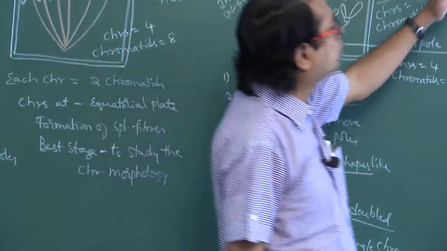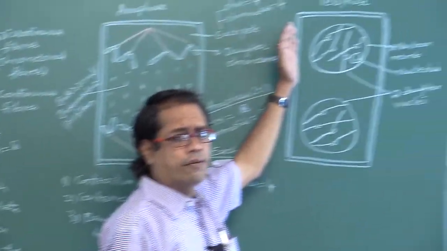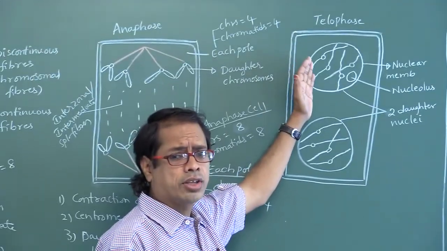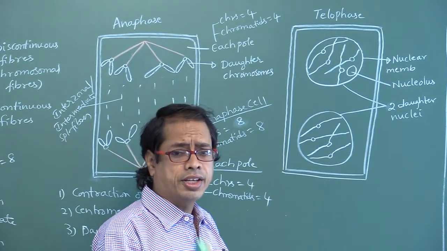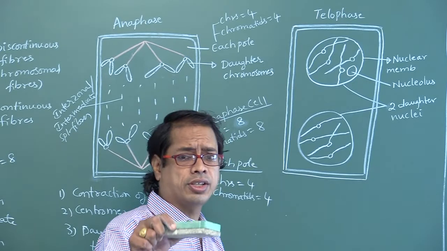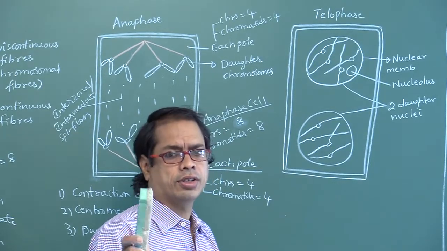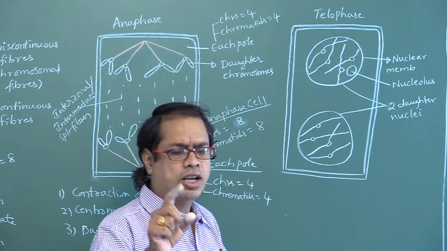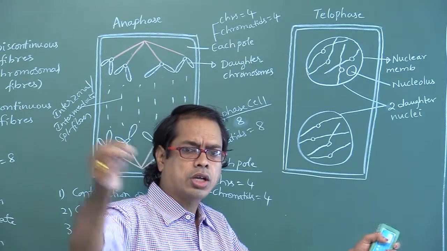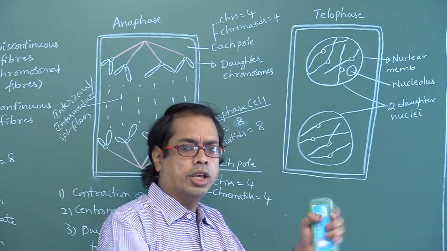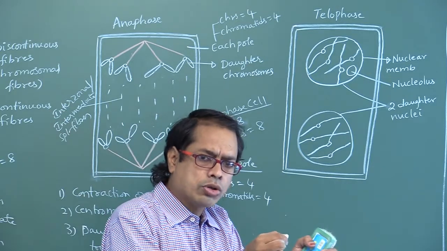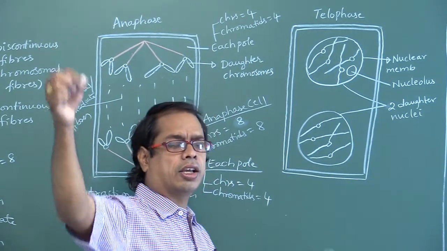Next, go to telophase. It is the fourth stage of karyokinesis in mitosis. It is opposite to prophase. It is reverse to prophase. In prophase, condensation occurs, no? Condensation means long thread-like chromatin becomes short thick chromosomes. Here, short thick chromosomes become long thread-like chromatin.